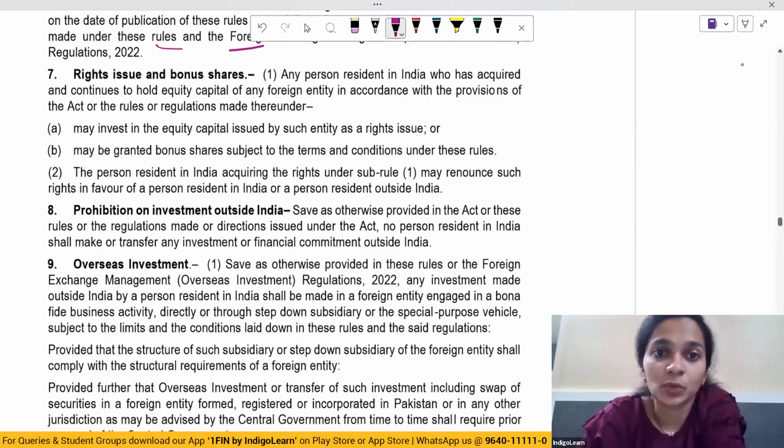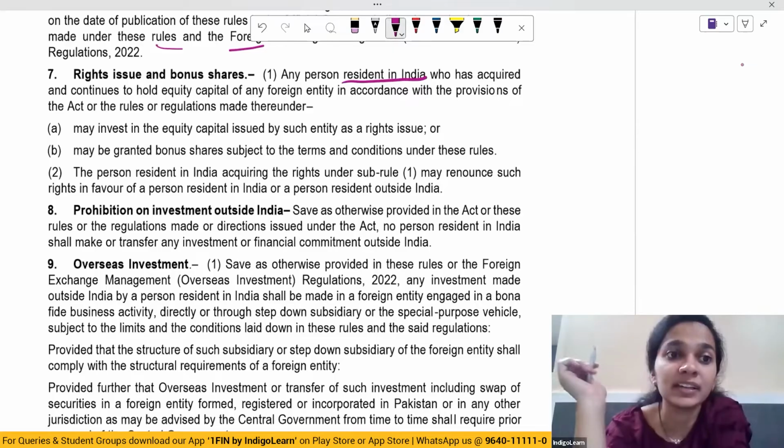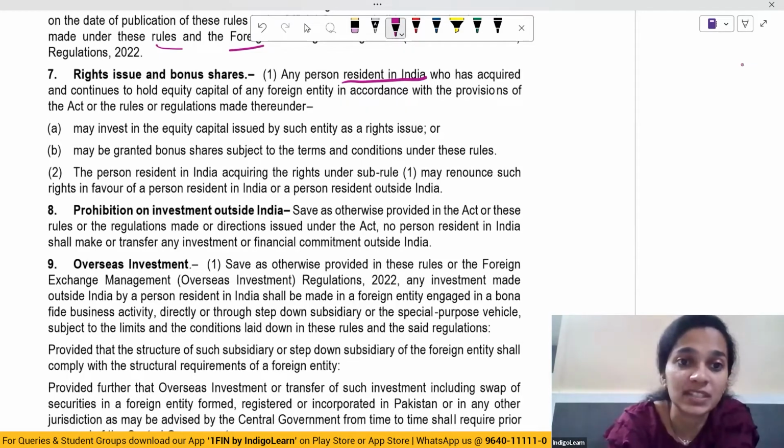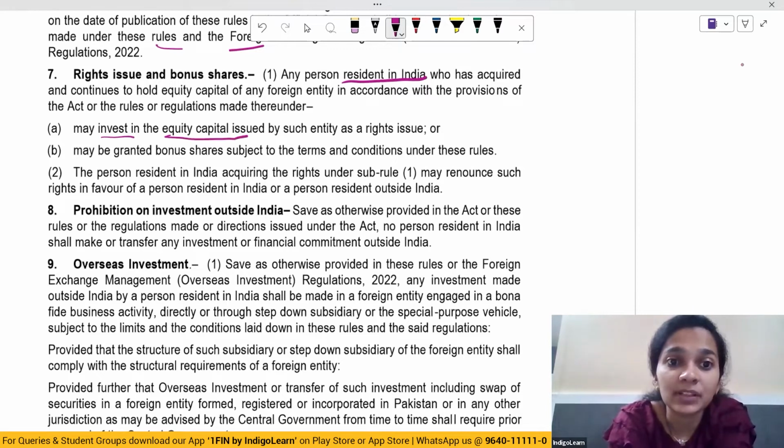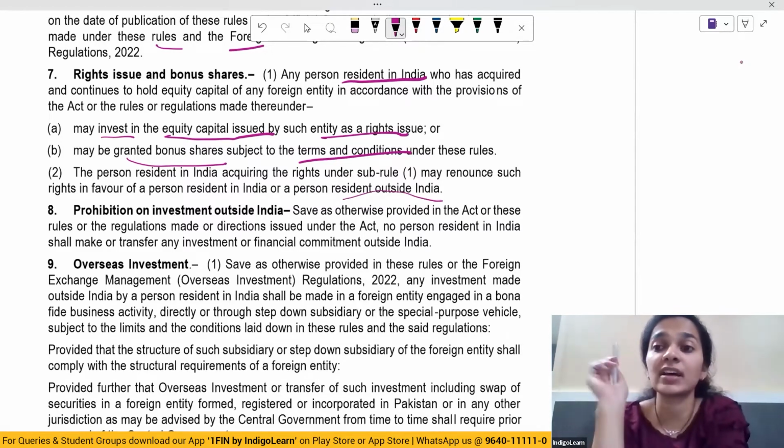Then comes rights issue and bonus shares. So any person who is a resident in India, who has acquired and continues to hold equity capital of any foreign entity in accordance with the provisions of these acts and rules, then they may invest in equity capital issued by such entities as a rights issue, or may be granted bonus shares subject to terms and conditions, or the person resident in India acquiring rights may renounce such rights in favor of a person resident in India or resident outside India.